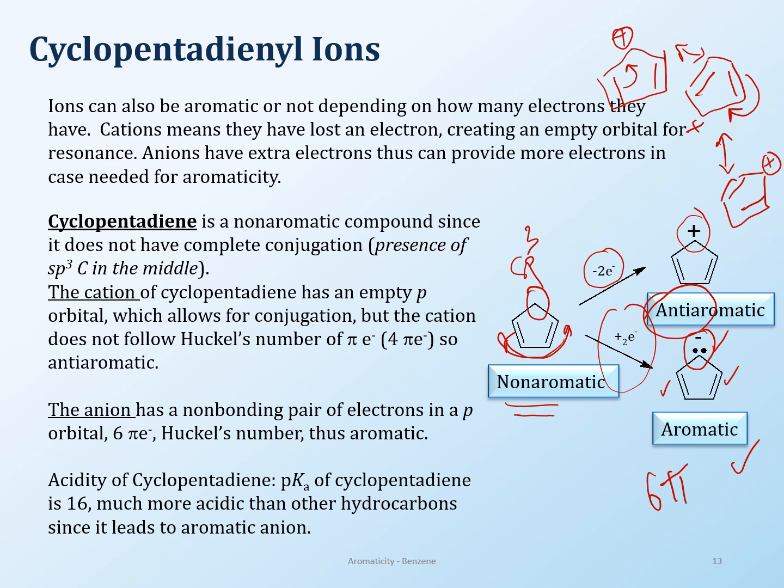Now, why would you want to do that? Sometimes it's really just about research. You just want to see whether ions can behave in an aromatic way or not. And again, remember, how are we testing that? When something is aromatic, it will undergo substitution reactions and not addition reactions. That's what we mean by aromatic. The other thing is stability, and the reason it doesn't undergo addition reactions is because it's very stable. So that's what happens when you push electrons or remove electrons from a 5-membered ring like this.